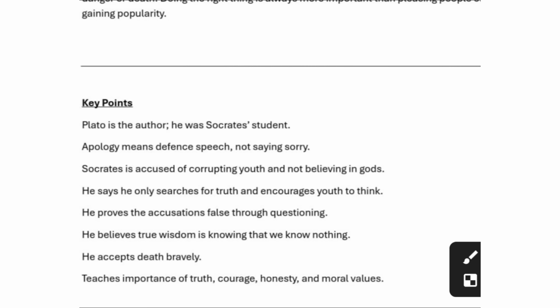He was speaking the truth and encouraging the youth to think. Yes, he disproves the false allegations through his questions. He believes in wisdom and accepts death bravely, and he says that he is a servant of God and it is his responsibility to make them all aware. The lesson teaches truth, courage, honesty and moral values. This is the complete concept of the summary. I hope that you have got clarity.